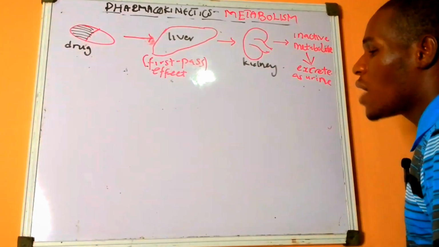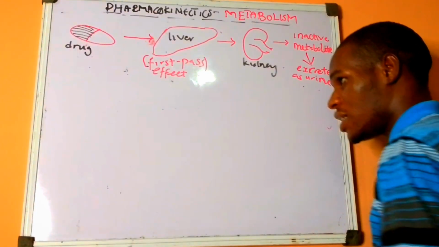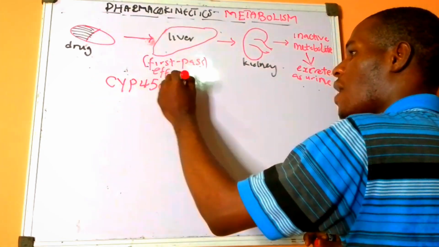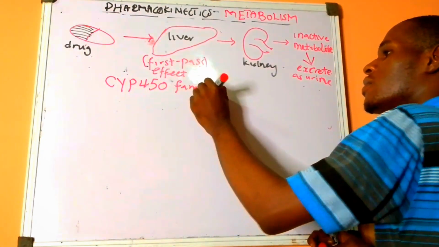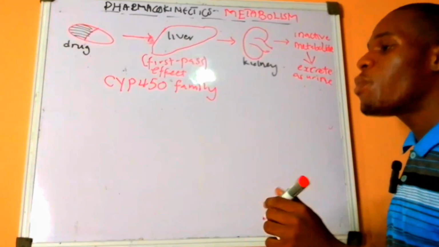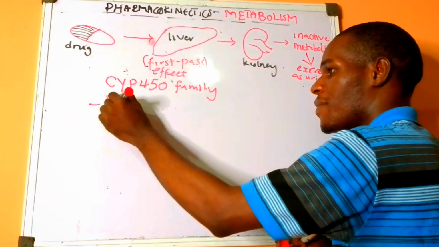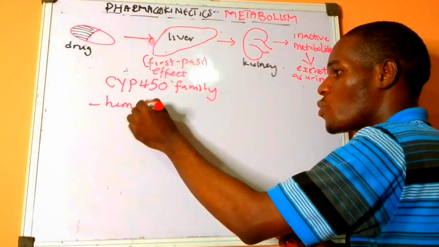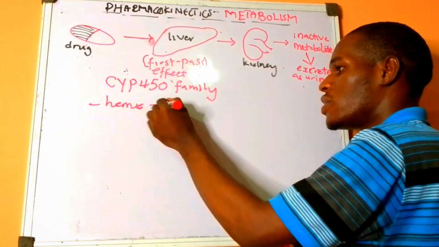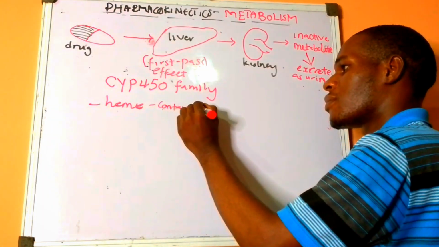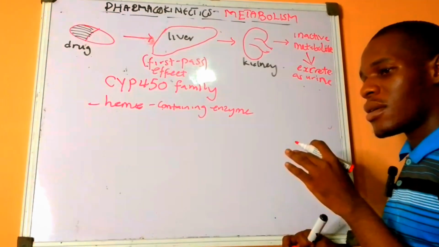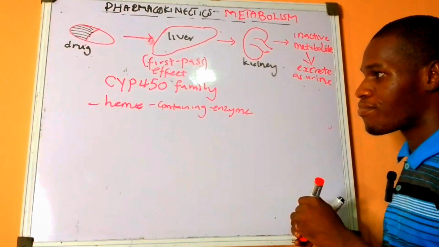Now, in the liver, we have an enzyme called the CYP450 family. The CYP450 family is a group of iron-containing enzyme, heme. Remember, hemoglobin, right? So it's a group of heme-containing enzyme that metabolizes drugs.